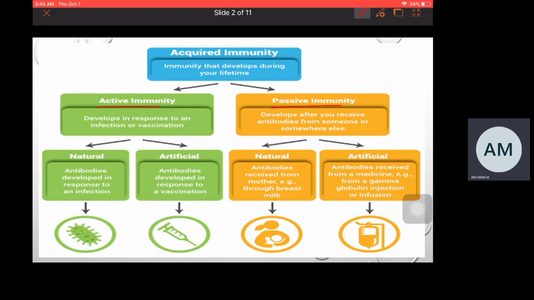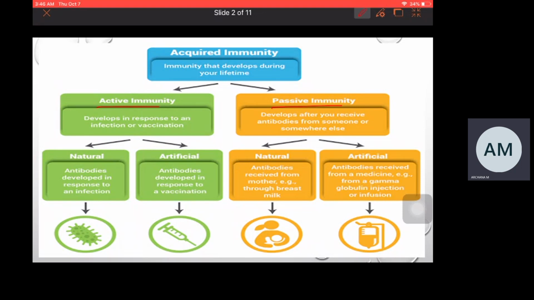Active immunity is a type of immunity which develops in response to an infection or vaccination. That is, when an antigen enters naturally and causes infection, that comes under active immunity. Or when we deliberately inject an antigen into a person's body to activate his immune system, that also comes under active immunity.